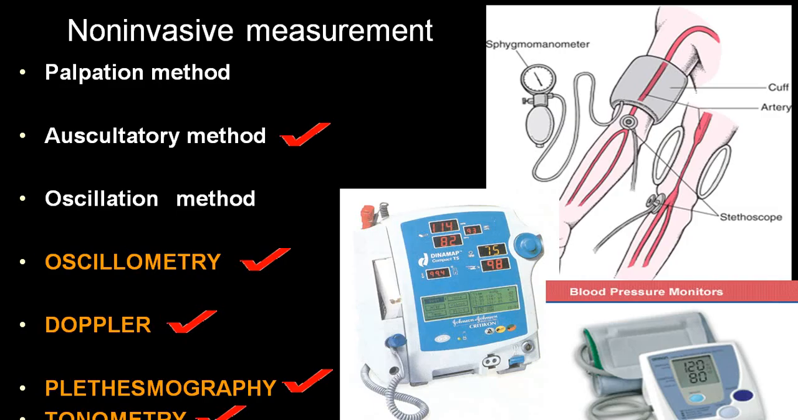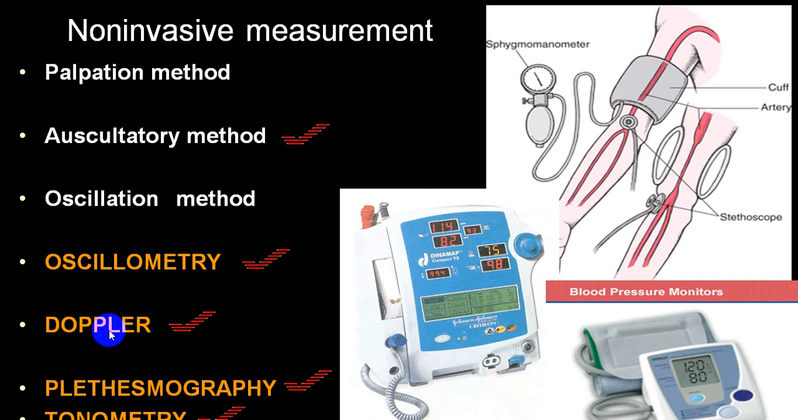Invasive method. I have already told you that in a non-invasive method, there are the palpatory method, auscultatory method, and oscillation, out of which only the auscultatory method is the most accurate. There are other types of instruments which are very accurate, but they are expensive. We call them oscillometric instruments, which can give you a lot of accuracy.